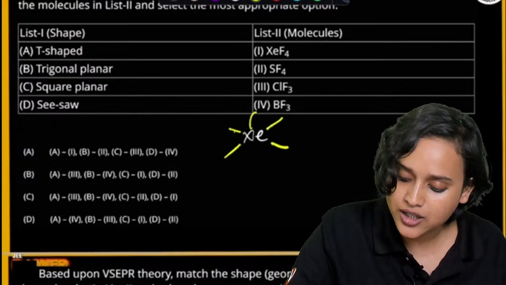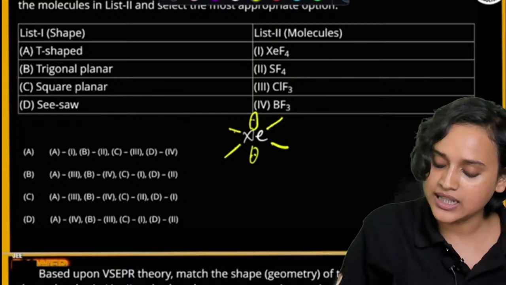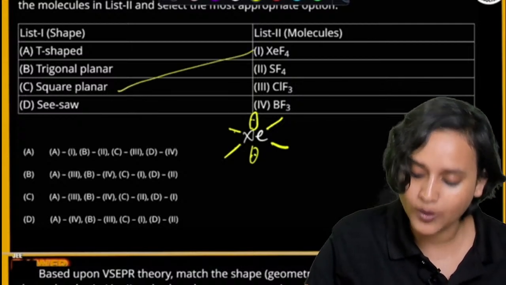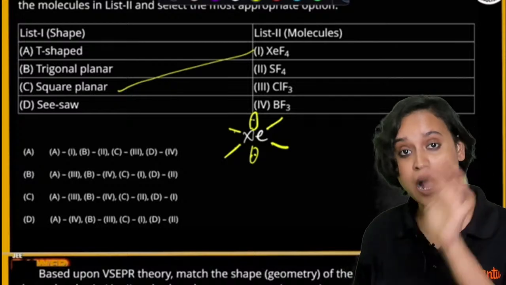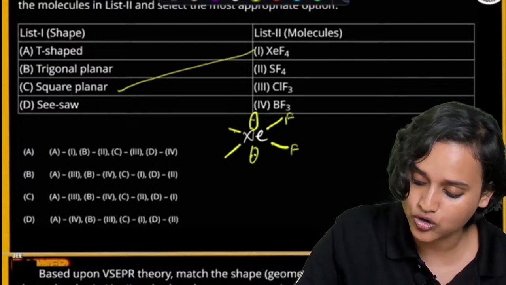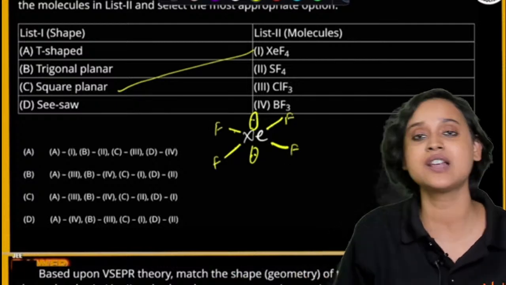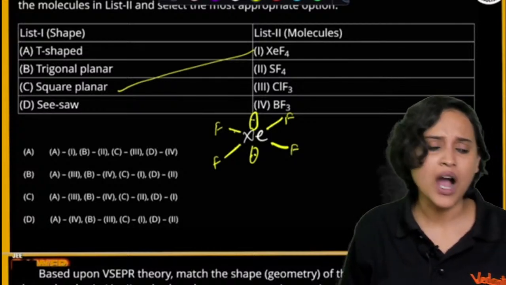These 4 electrons I can draw as lone pair and lone pair. So what will be the shape? The shape will be square planar. Makes sense? Have a look how I am drawing the structure. All the students who are asking how to draw structure, this is how you draw structure. Got it?